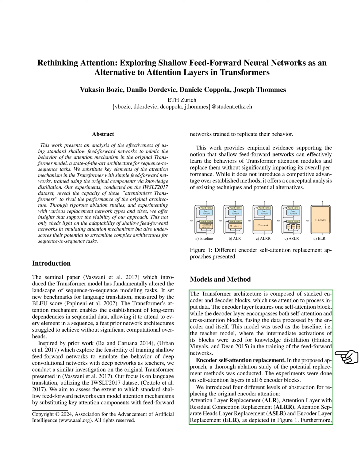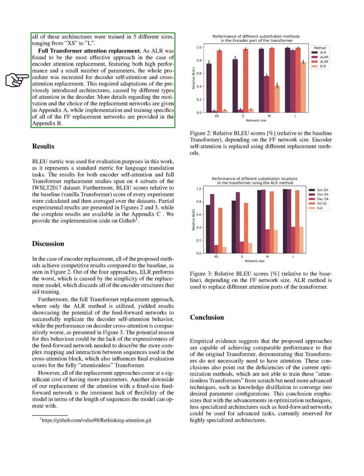We conducted a comprehensive study of potential replacement methods, focusing on self-attention layers in all 6 encoder blocks. We proposed 4 different levels of abstraction for replacing the original encoder attention. These were attention layer replacement, ALR, attention layer with residual connection replacement, ALRR, attention separate heads layer replacement, ASLR, and encoder layer replacement, ELR. We trained all these architectures in 5 different sizes, ranging from XS to L.